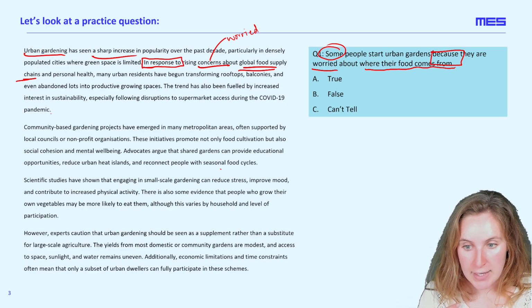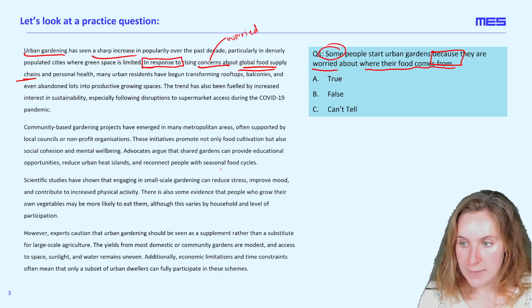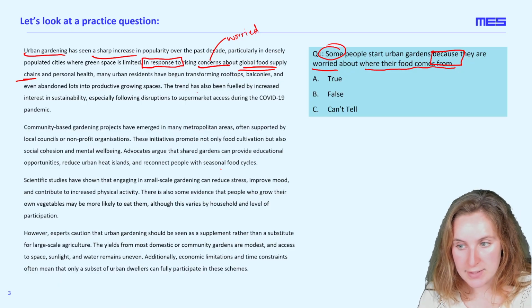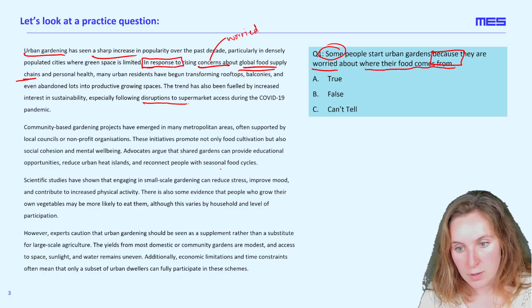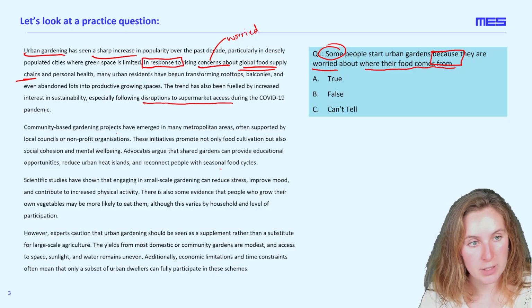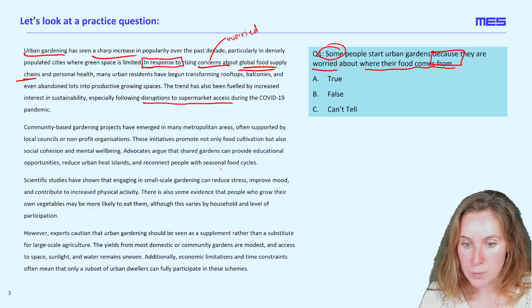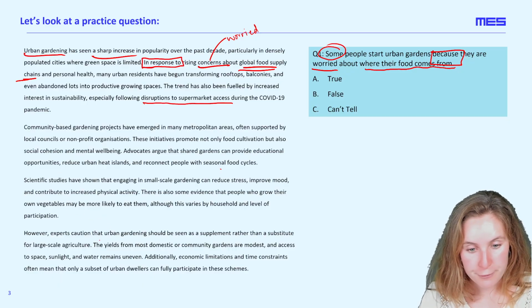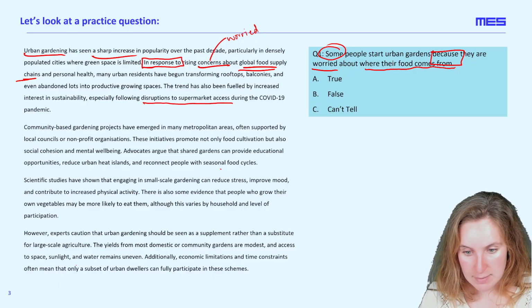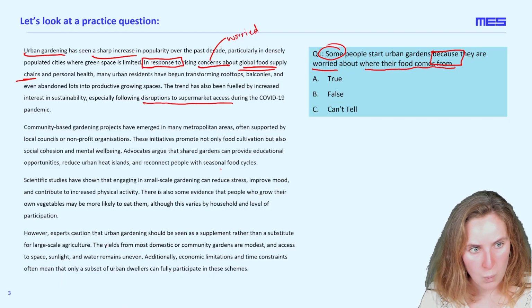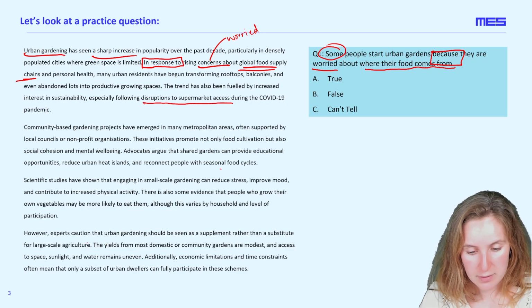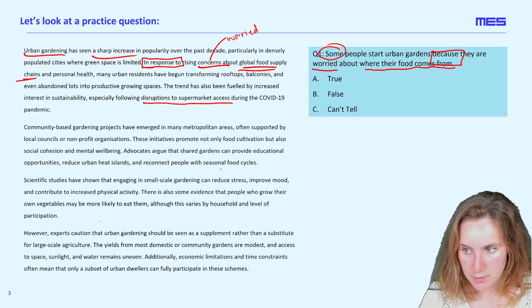Let's keep scanning, looking for any more keywords. Okay, it seems like there are disruptions to supermarket access during COVID. And we're still scanning. This seems like the support and then the reasoning for these gardens. It doesn't seem like there is any more discussion about why they're being created, but rather the yields and the consequences of creating them.